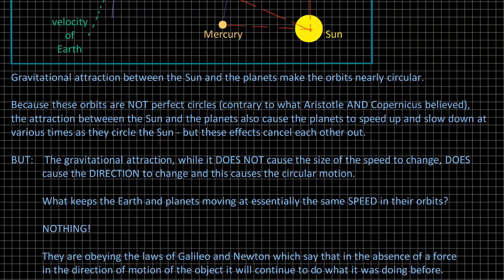However, while the gravitational attraction between the planets and the Sun does not affect the speed, the magnitude of the velocities of the planets around the Sun, it absolutely does affect the direction of the planets. In fact, it is what causes the planets to move in their circular path. It is called a centrally directed force because it acts on the line that directly joins the planets to the Sun.